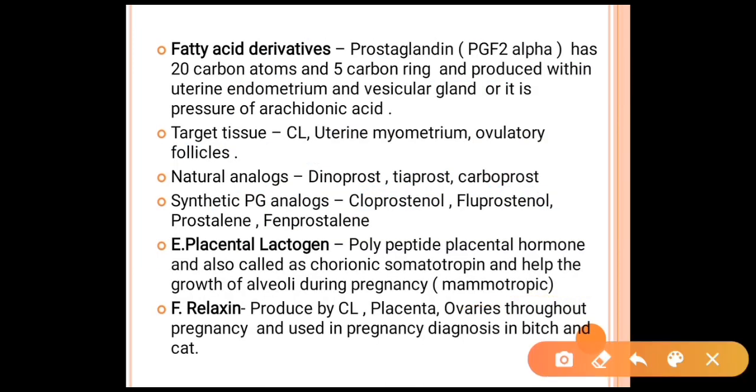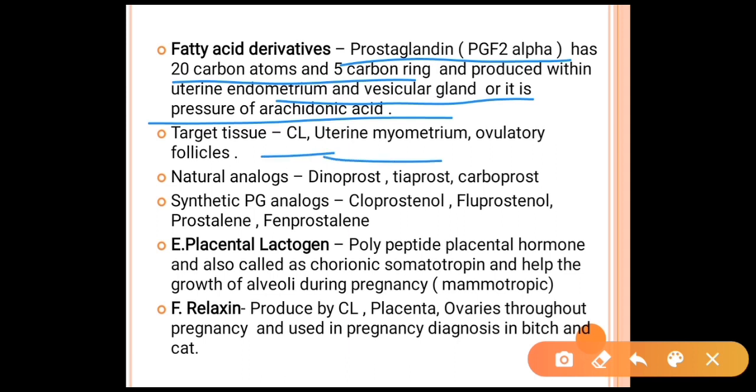There are also fatty acid derivative hormones like prostaglandins, known as PGF2 alpha, having about 20 carbon atoms and a 5-carbon ring, produced within the uterine endometrium and vesicular glands, and it is a derivative of arachidonic acid. Its targeted tissues are mainly the corpus luteum, uterine myometrium and ovulatory follicles. Natural analogues of prostaglandins are mainly dinoprost, tiaprost and carboprost. Synthetic prostaglandin analogues are cloprostenol, fluprostenol, mrostaline and fenprostelline.